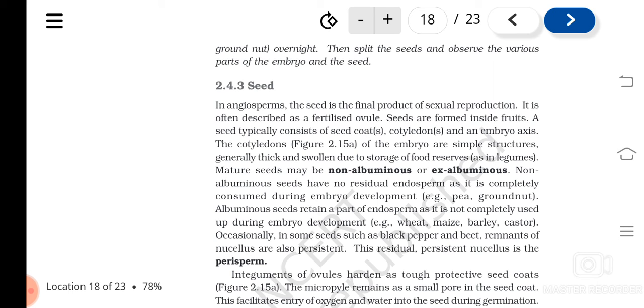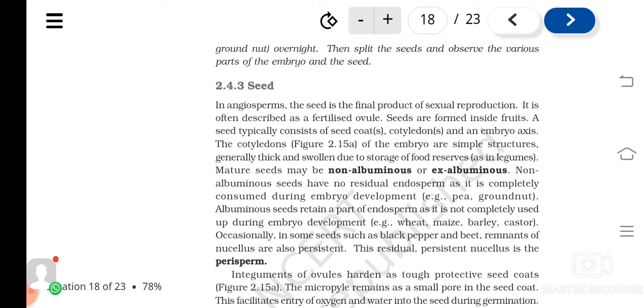When we are sowing the seed, until the embryo grows into different parts of the plant, who gives nourishment? The cotyledons give the nourishment. If the seeds have residual endosperm, then they are known as albuminous seeds.